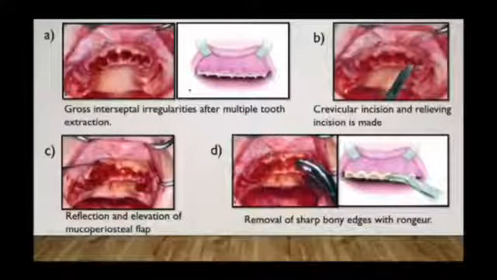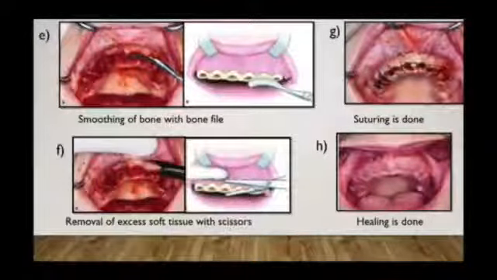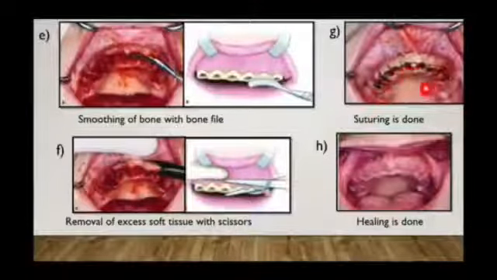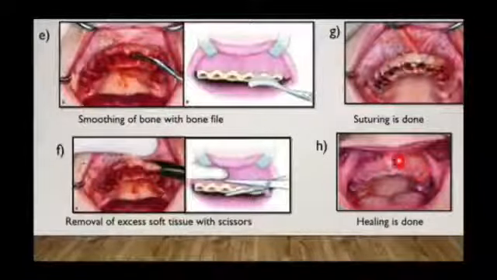Remove the sharp bony edges with the help of a bone rongeur. Now smoothen the bone with the help of a bone file. Remove excess tissue with the help of scissors, place the flap back in position and suture it. Here it will look like this after the healing.